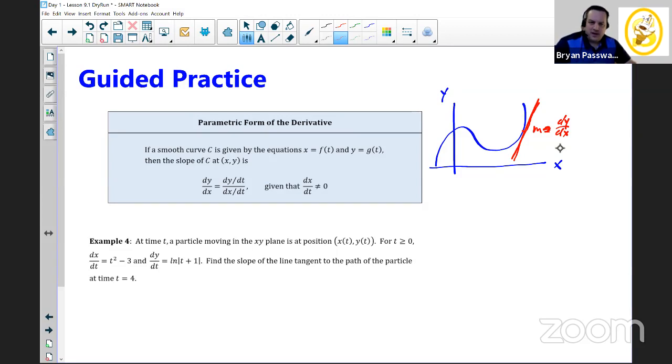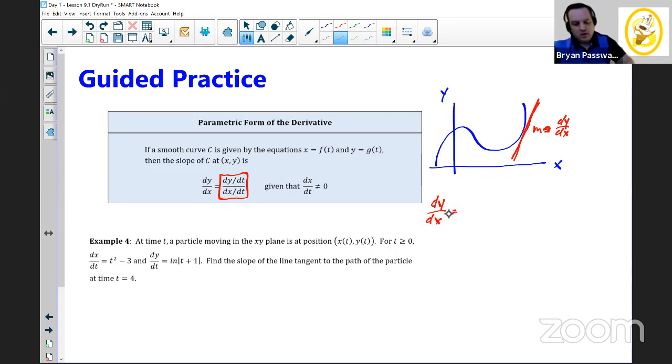The second half of Unit 9 is going to involve polar equations and polar graphs and extending those ideas that you learned earlier in the year to polar functions. And even with polar functions, we'll discuss tangent lines to a curve. Whether you're in rectangular coordinates, parametrics like today, or polar coordinates, the tangent line will always have a slope of dy over dx. So we have to figure out how we can do that. And we know that dy over dx is going to be equal to dy over dt over dx over dt. That should make some logical sense.